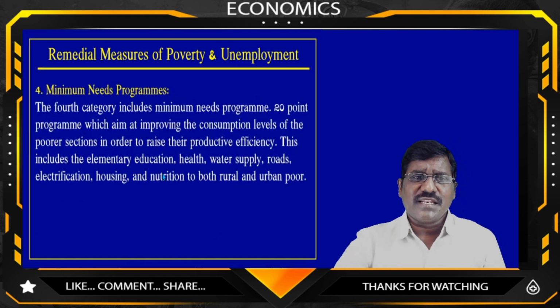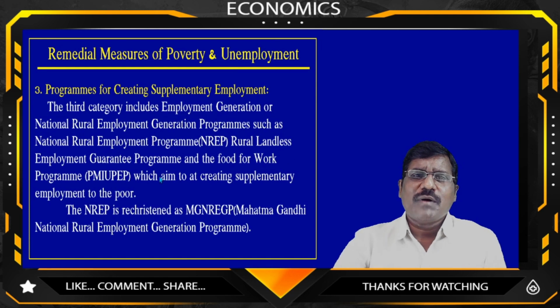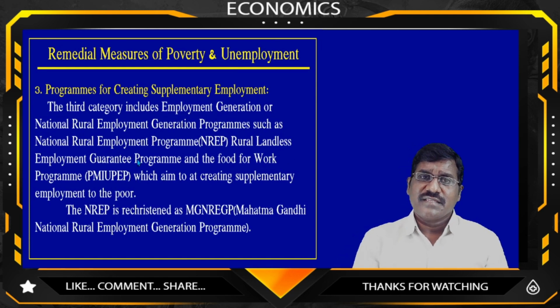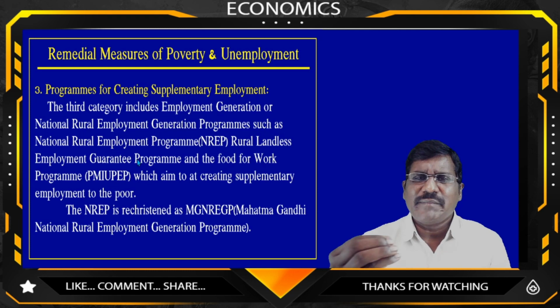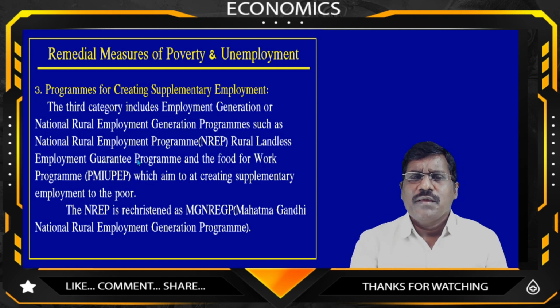By providing this income, the people who are below the poverty line can maintain a better quality of life. Not better, they are maintaining the minimum basic needs at least. Isn't it? Not maintaining a better quality of life. At least they want to maintain the minimum basic needs: food, cloth and shelter, the necessaries.